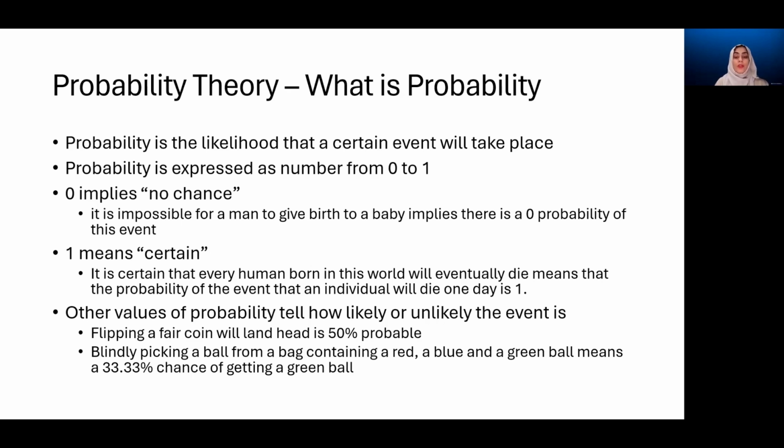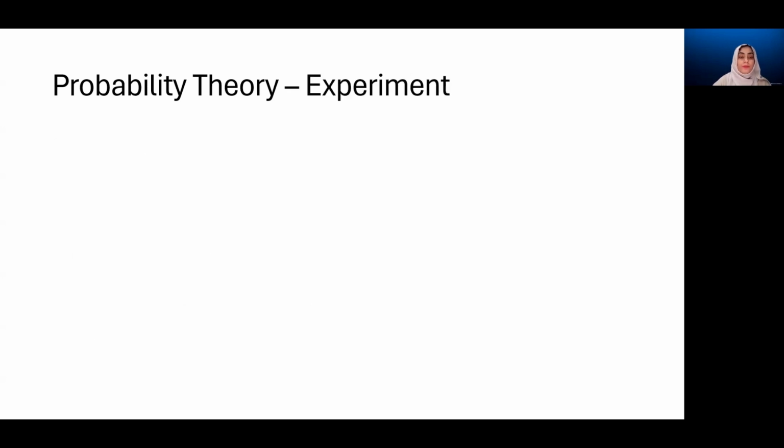The probability of picking a red, blue, or green, whichever you are interested in, because that color would now be the event for you. So if we say that we're interested in knowing the probability of getting a red ball, if we pick one from this bag randomly, then there's a 33% chance, or a 0.33 probability value, that we get a red ball.